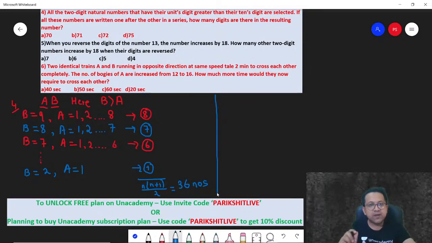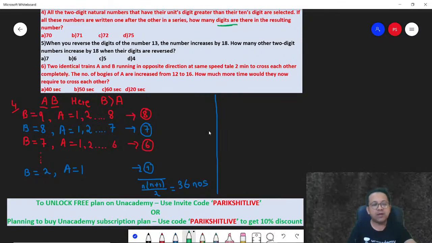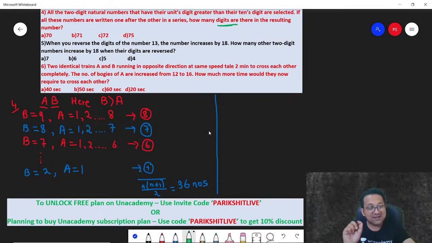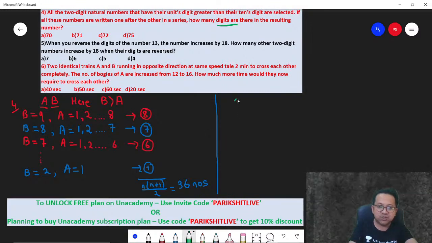In other words, units digit is greater than the tens digit. The question is not about how many numbers are there. The question is, you are writing all these numbers one after the other, so how many digits are there? Remember, you are writing 36 numbers and each of these numbers is a two-digit number.